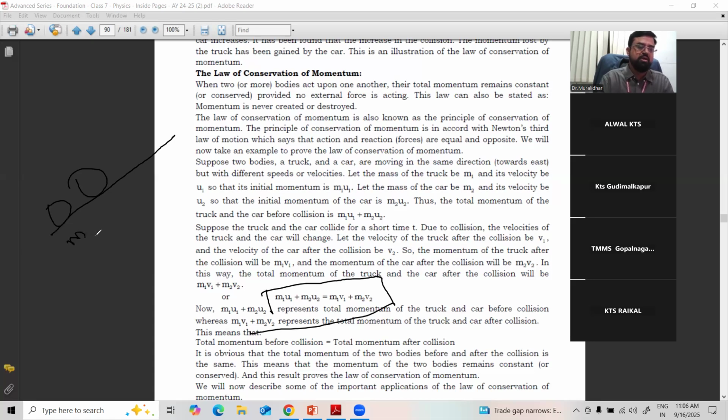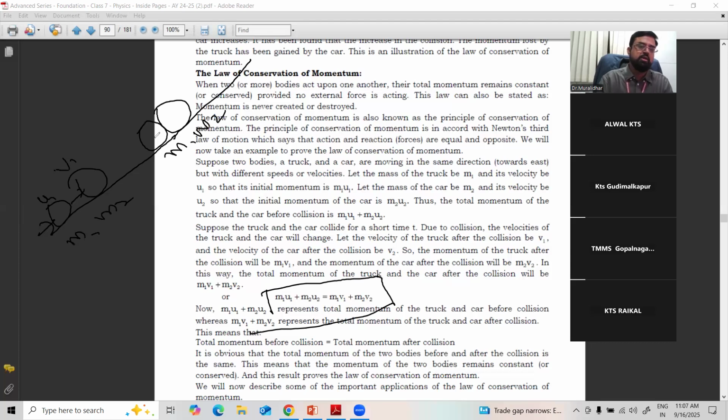One has mass m1, the other has mass m2, on the same plane, right? They are moving with velocities u1 and u2. When they are hit by a force, after some distance they collide here. The masses won't change, they remain m1 and m2.